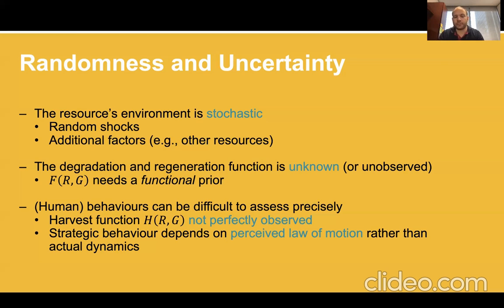Finally, the strategic behavior that we've observed is really based on the perceived law of motion. What we mean by that is that players in the game, if there are multiple actors or multiple fishermen or fisheries, would tend to base their own choices on a perceived law of motion as opposed to the real law of motion. So if there are errors in the way they perceive the resource stock, for instance, then mistakes will be made in their own choices based on that.